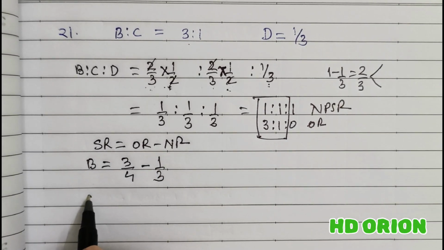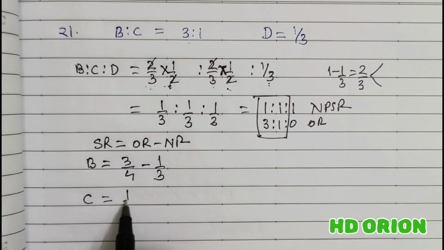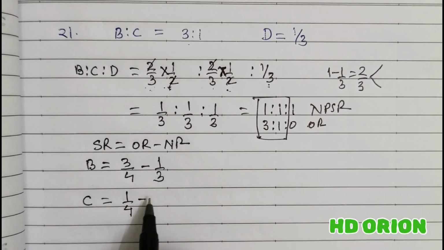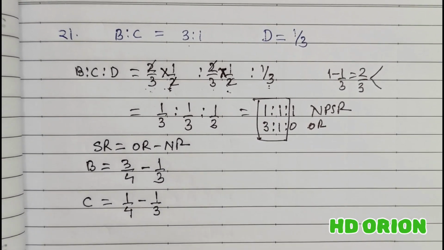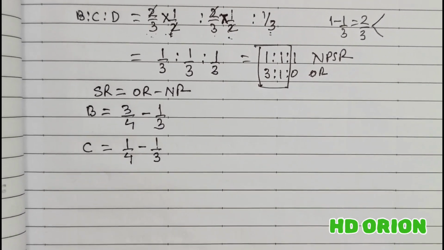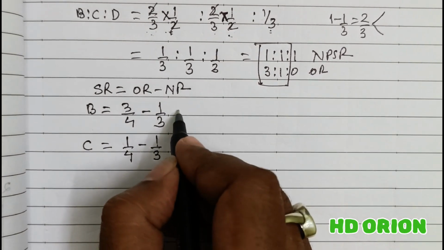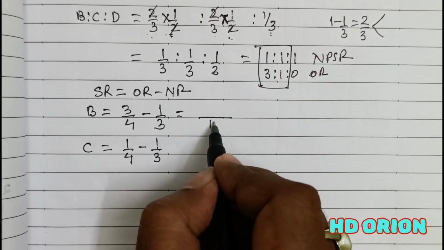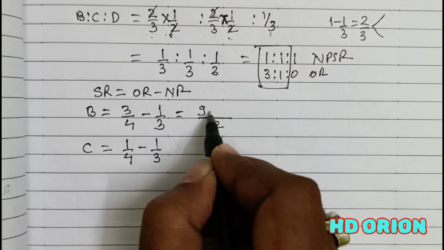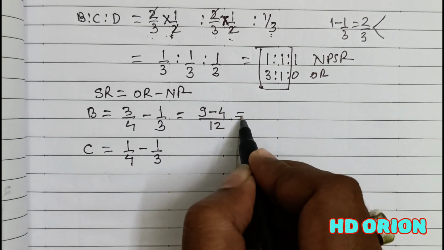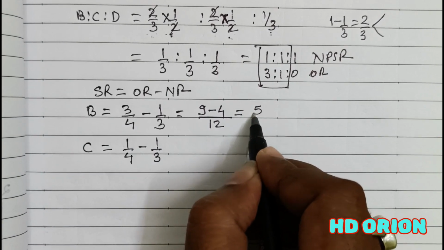And for the other partner C, old ratio is 1/4 and new ratio is 1/3. Okay. Now let us solve this. In the denominator you will get 12. In the numerator 9 minus 4, that is equal to 5/12.